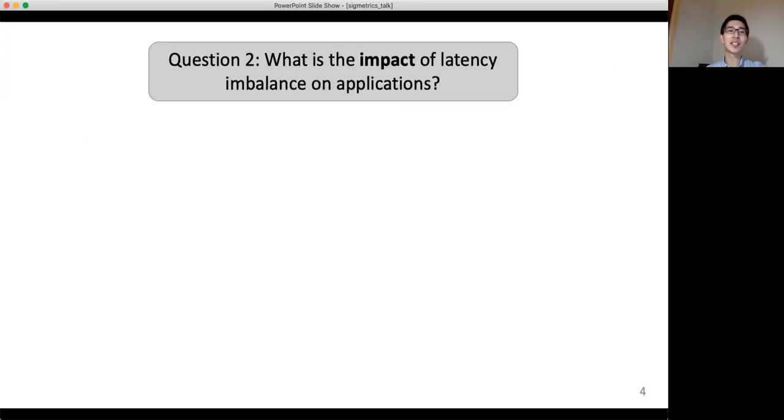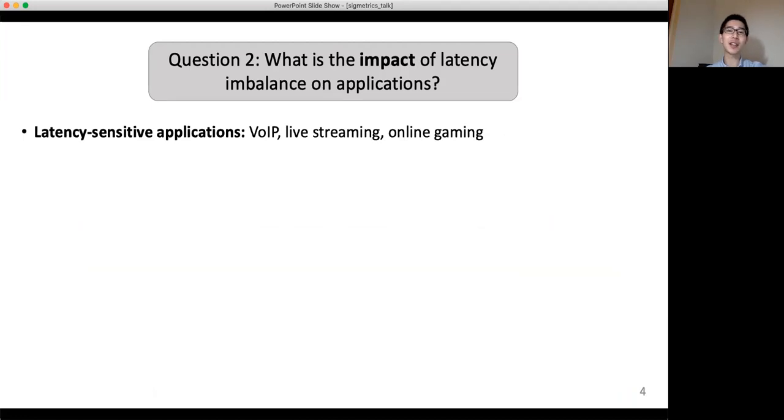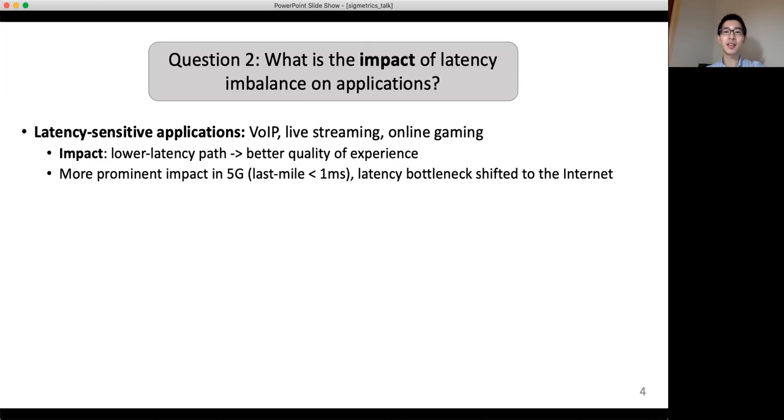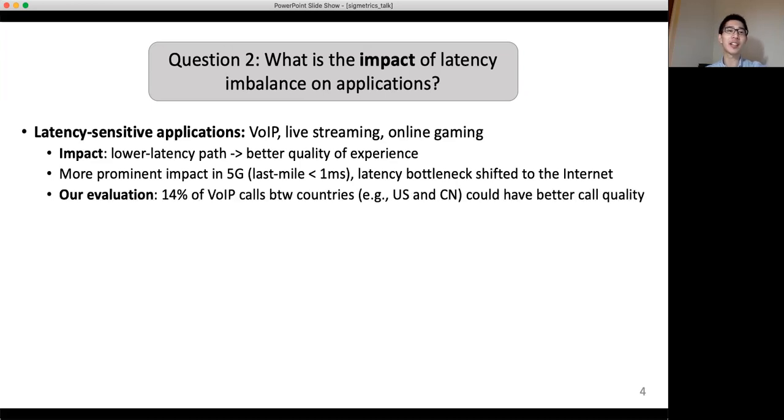For the second question, we studied its impact on 3 applications. The first one is latency-sensitive applications like voice over IP. With all other conditions being equal, using a lower latency path could result in better quality of experience. This impact will become more prominent in the era of 5G when the last mile latency is less than 1 millisecond, and the latency bottleneck will be shifted to the internet. Our evaluation shows that 14% of VoIP calls between certain countries like US and China would have better call quality.